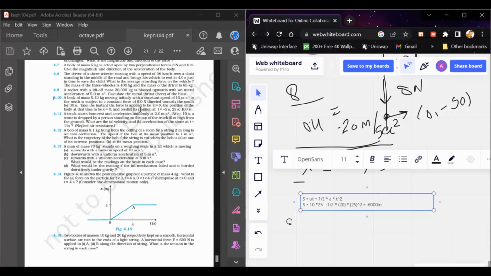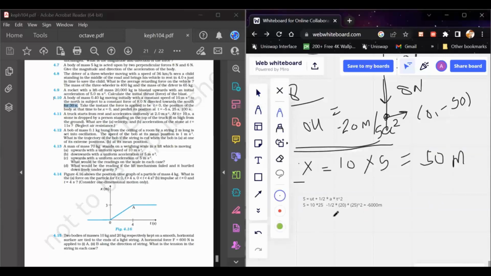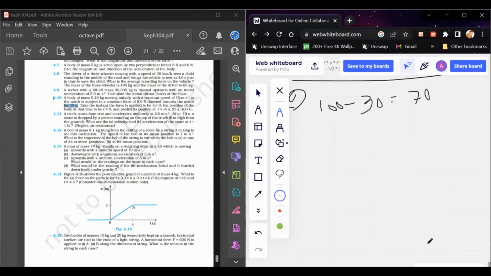Since it is given that the force acts on the body for 30 seconds, out of the 100 seconds, for 100 minus 30, that is 70 seconds, the particle moves at a constant speed, and for the 30 seconds, the particle moves under the retardation. So firstly you calculate the velocity after 30 seconds.